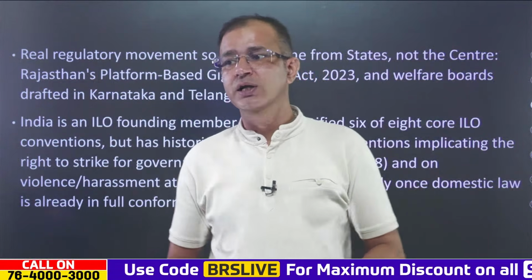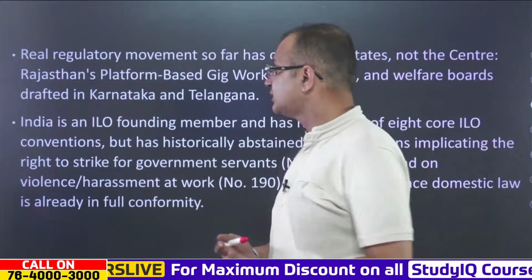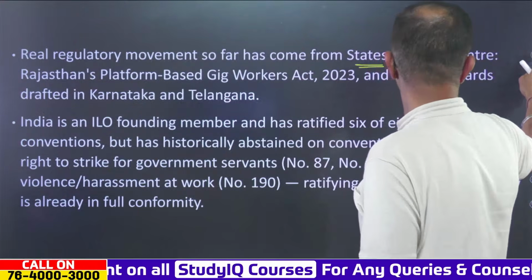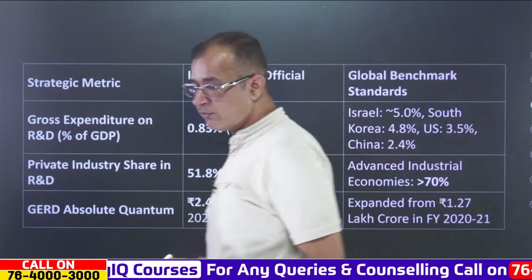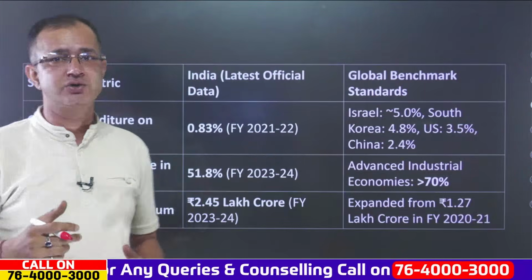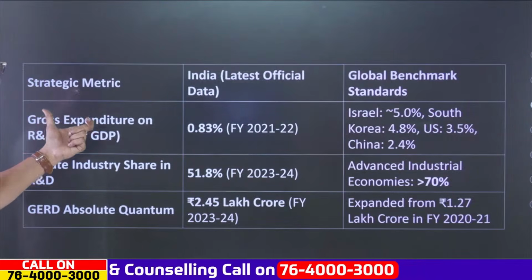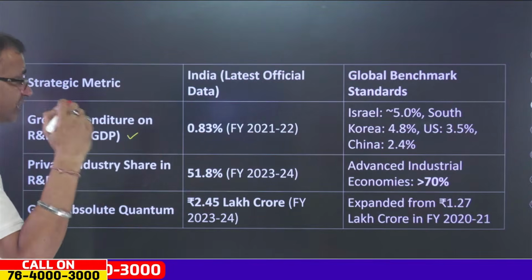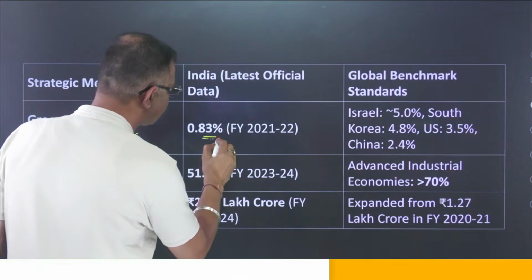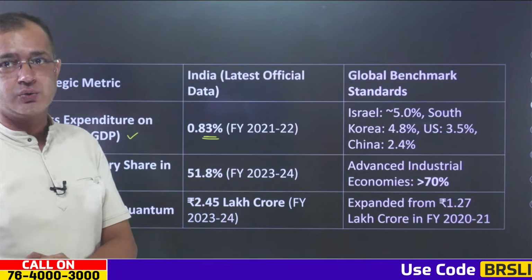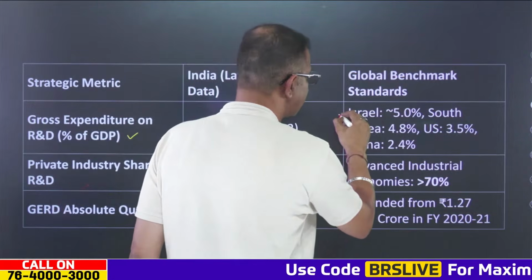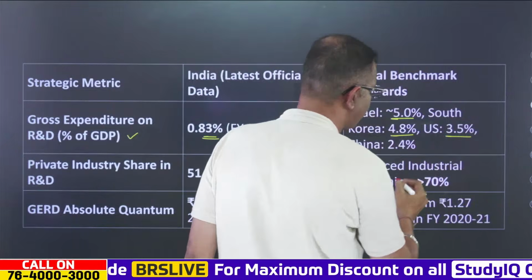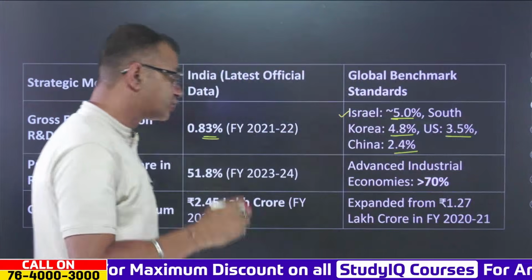Now, this is quite important because there is the real regulatory movement so far that has come from the states, and that is for the gig workers. Now, over here you can see the complete perspective. This is the metric: the GERD, or gross expenditure on research and development as a percentage of GDP, was 0.83% in 2021-22. But you can compare that Israel was nearly 5%, South Korea 4.8%, the US 3.5%, and China 2.4%.